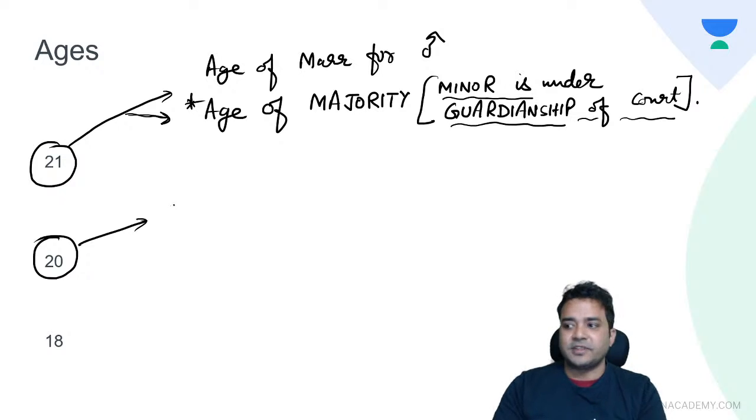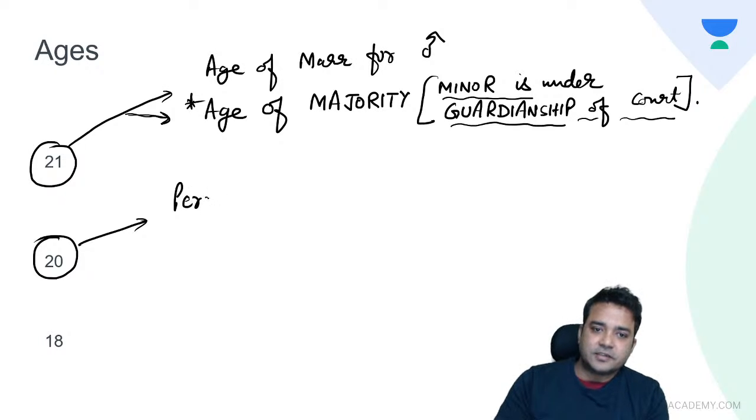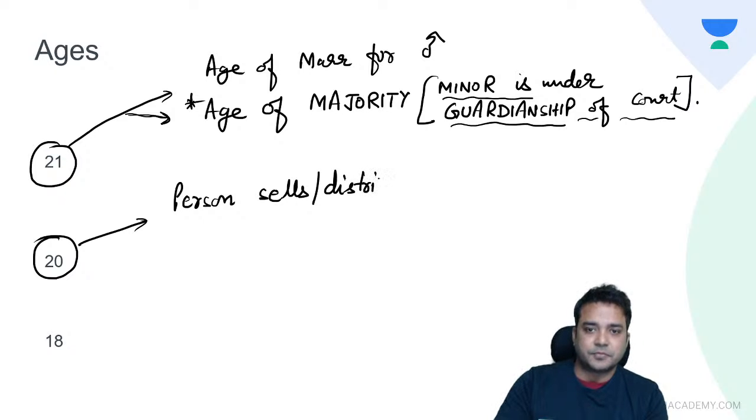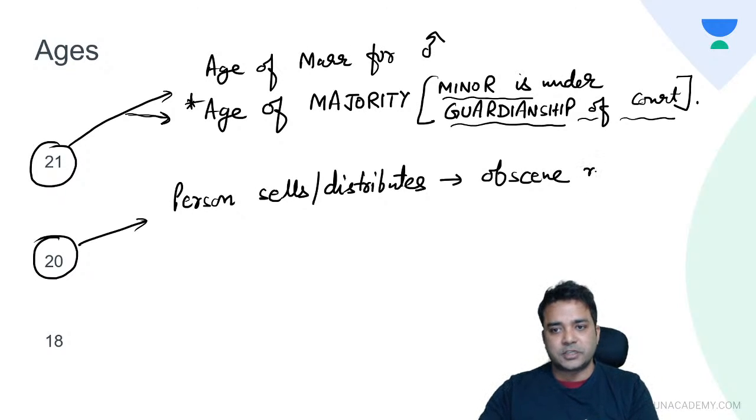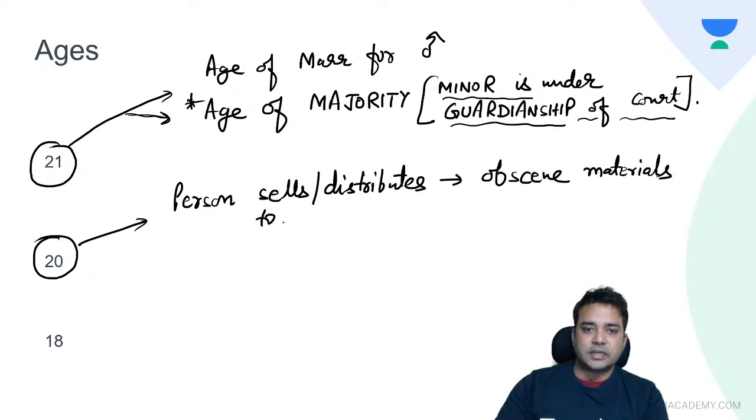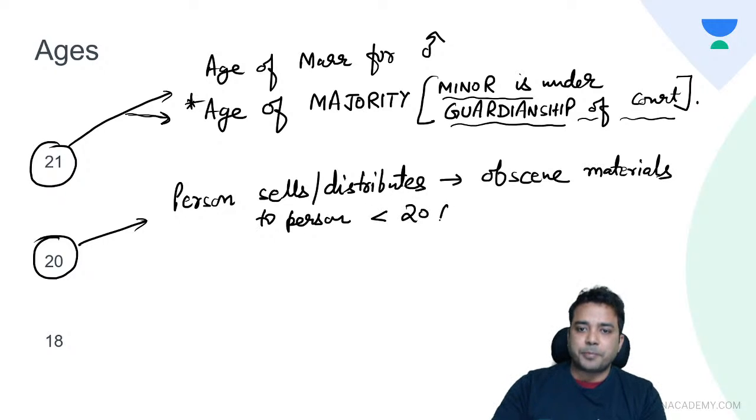This is an interesting one. This says when a person sells or distributes any obscene material, like obscene books, obscene CDs, to a person less than 20 years of age, it is a punishable offense.